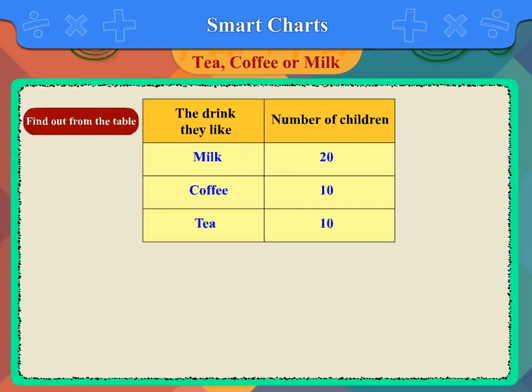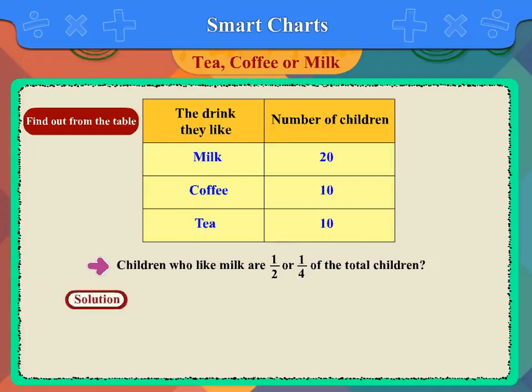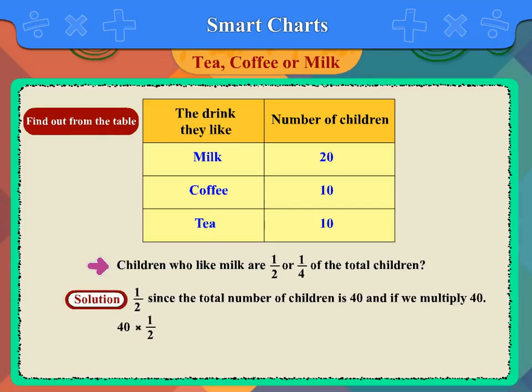Find out from the table. Children who like milk are 1/2 or 1/4 of the total children. Solution: 1/2. Since the total number of children is 40 and if we multiply 40 by 1/2, we get 20, which indicates the number of children who like milk.